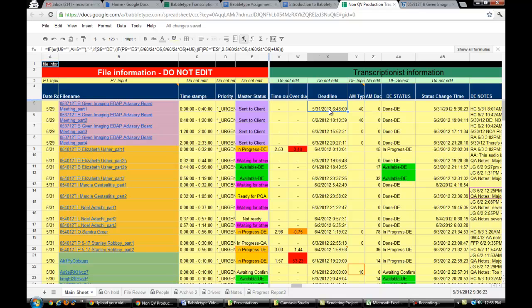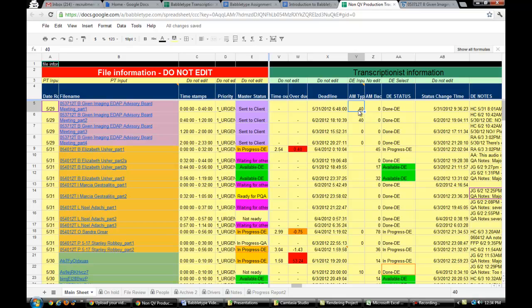Another column that is important is column Y. Now, the assignment policy will state that you need to update production tracking every 2 hours. This is one way to update production tracking. Every 2 hours, you are going to put there the number of AMs that you have transcribed so far. So let us say you received the file or the template around 8 o'clock and you were able to confirm it around 8:15. So by around 10 o'clock, you should type here under this column the number of AMs you have finished. Let us say you already have finished 20 AMs, so type there 20 AMs.